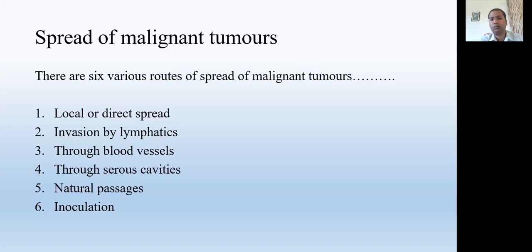Next is spread through blood vessels. Very few types of cancer travel through the blood vessels. When the cells are loosely arranged, they invade the wall of the blood vessels and go into the veins. Most of this spread occurs through the veins, because veins have very low pressure and their walls are thin, while the walls of arteries are very thick and show much resistance.